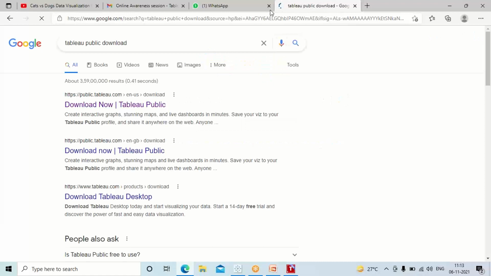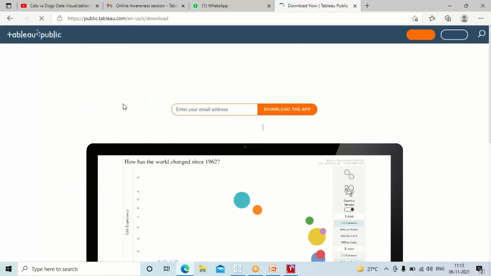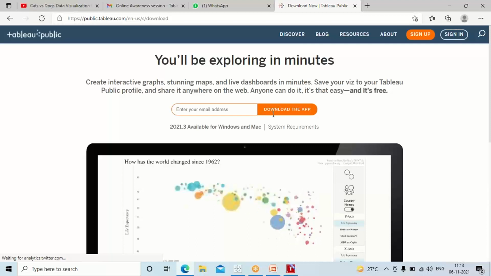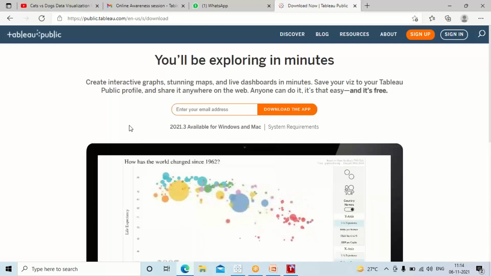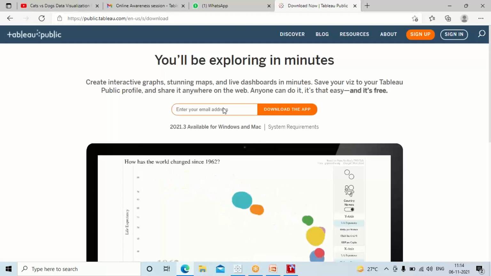Okay, so if you click the first one, called public.tableau.com, click on that. On this page, you enter your email address and you can download the app. The download will begin, and in a few seconds you can actually create the Tableau website.